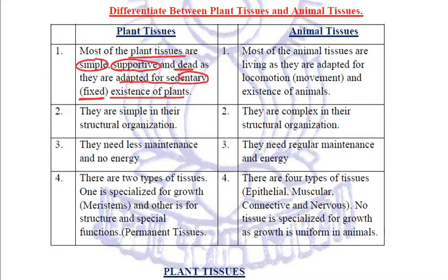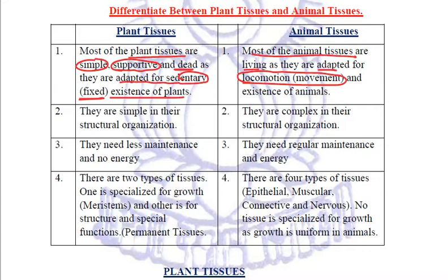Plants do not locomote. So their functions are related to this sedentary existence. But most of the animal tissues are living, as they are adapted for movement, for locomotion. So that is the basic difference between plant tissues and animal tissues. The altogether purpose is different.